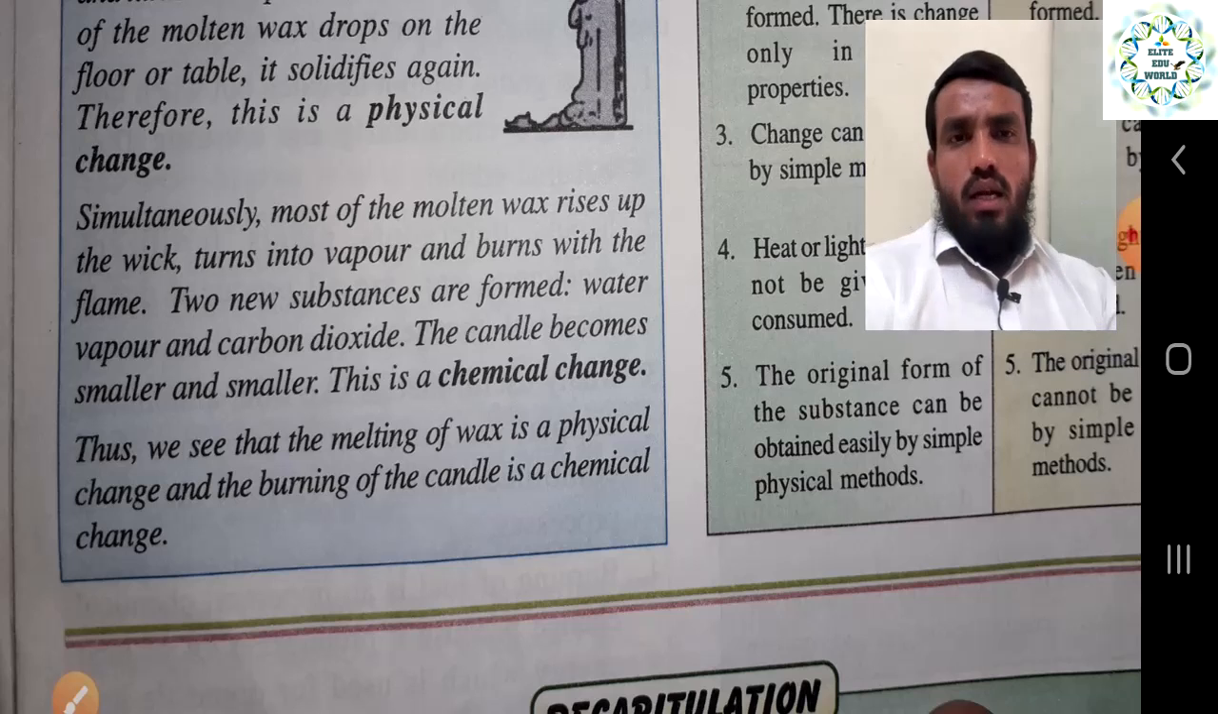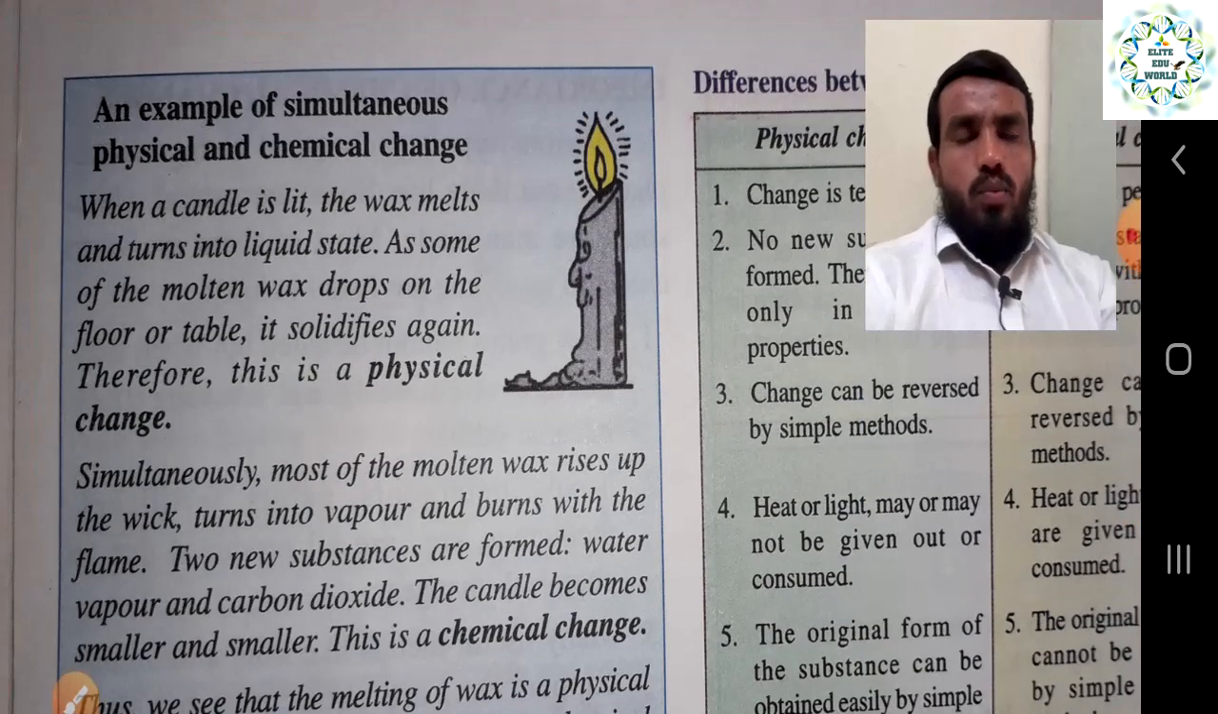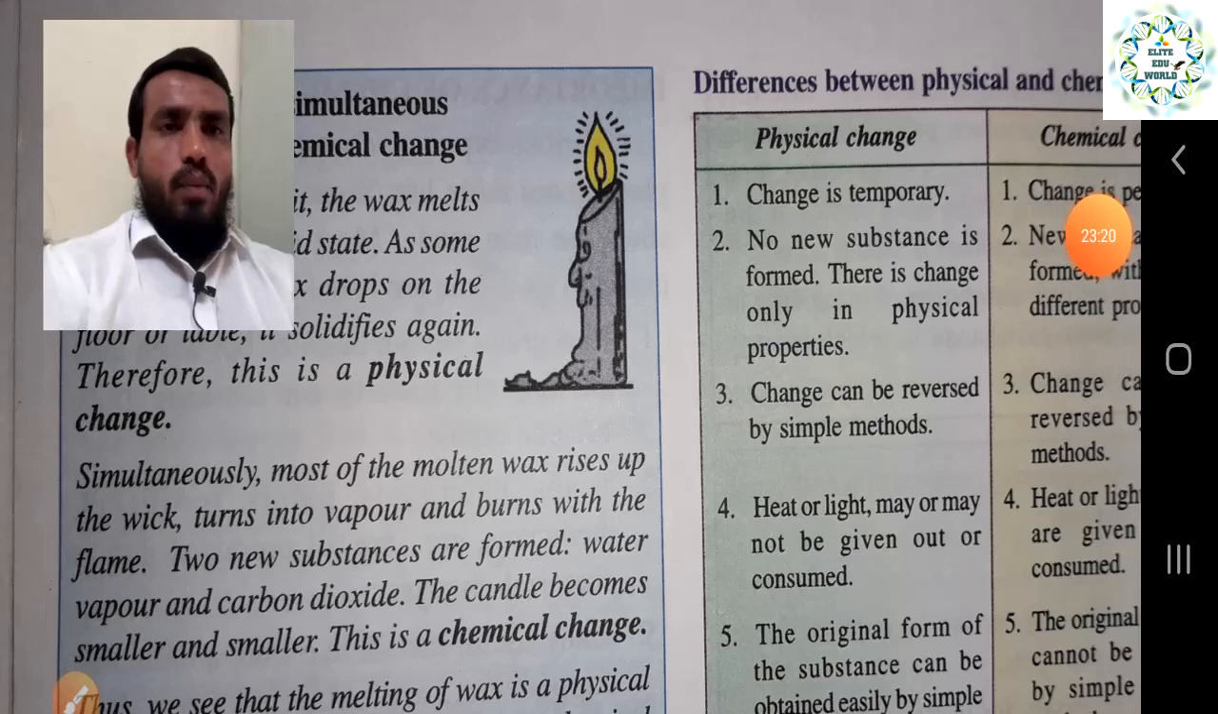So thus we see that the melting of wax is a physical change, and the burning of a candle is a chemical change. Melting of wax is a physical change, because some wax only melts and solidifies again, and when the wax or the candle is burning, it comes under a chemical change. So don't be confused, and keep both points in your mind: why it is called a physical change and why it is called a chemical change.